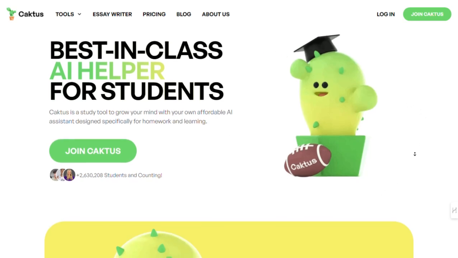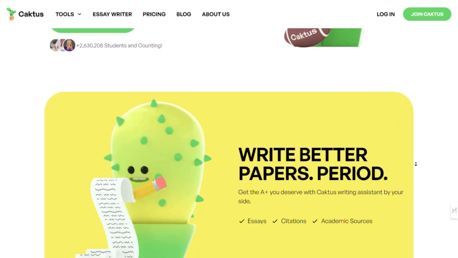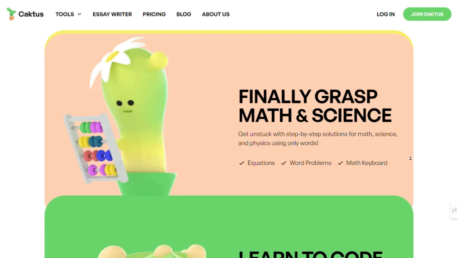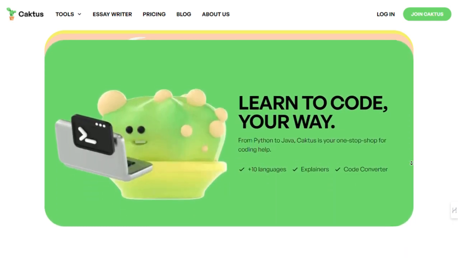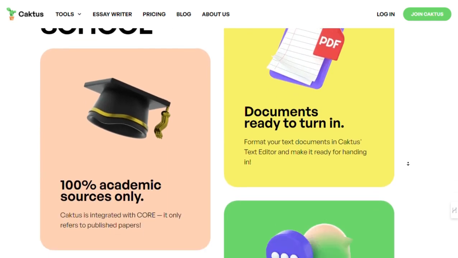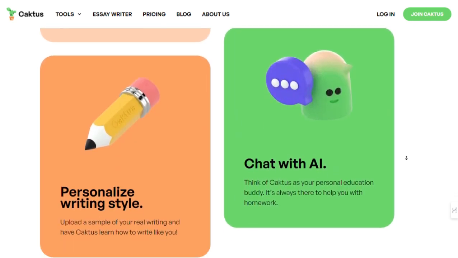Today, I'm super excited to introduce you to an absolute game changer for students. Caktus AI. Whether you're struggling with writing essays, solving tricky math problems, or diving into coding languages, Caktus has got your back. Let's dive right into how you can use Caktus to ace your academic journey.